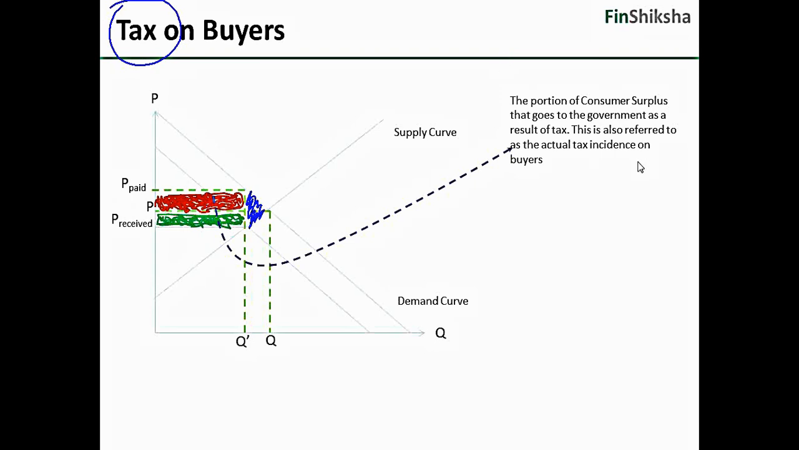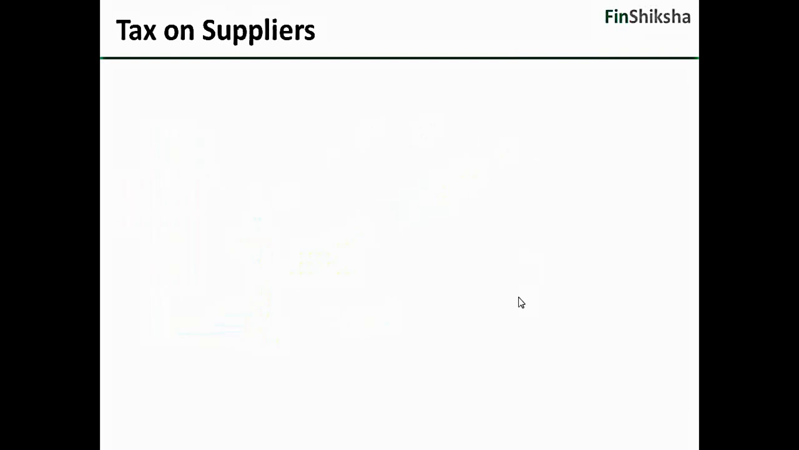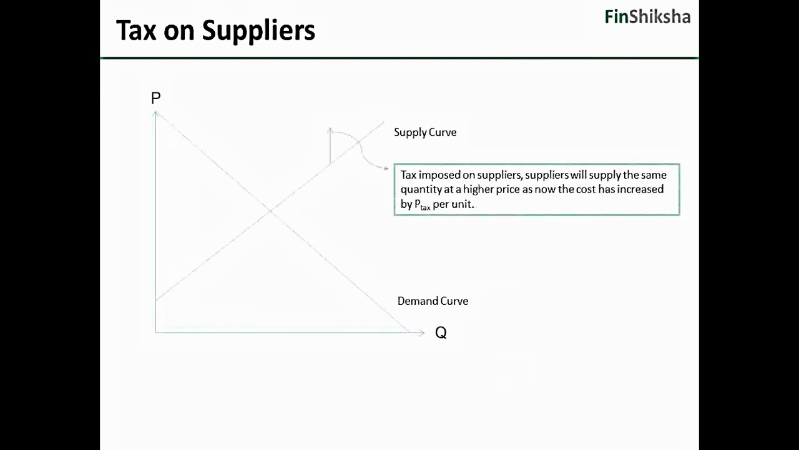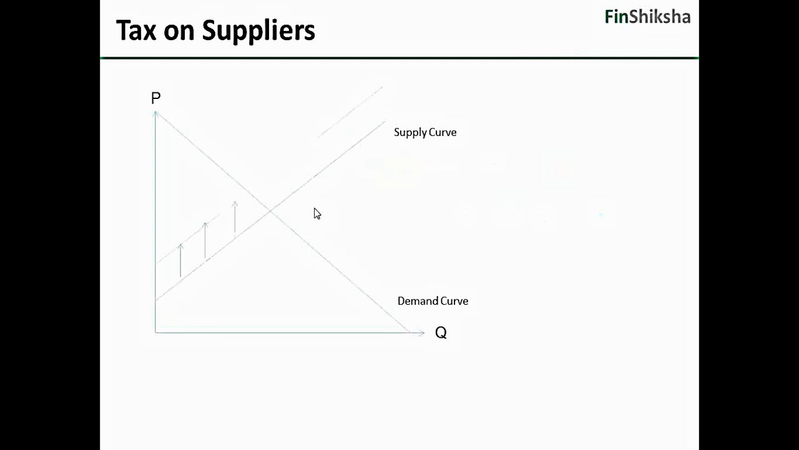Correct? Let's now understand what happens with tax on suppliers. So in the case of tax on suppliers, similar logic applies. So we look at, let's say, price and quantity. The supply curve will now start moving up because of the tax imposed on suppliers. The supplier will supply the same quantity at a higher price because once again the supplier shouldn't be too bothered, which would result in the supply curve shifting higher and going to this point,